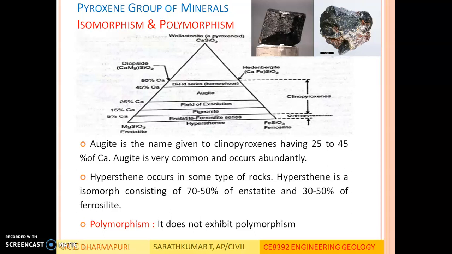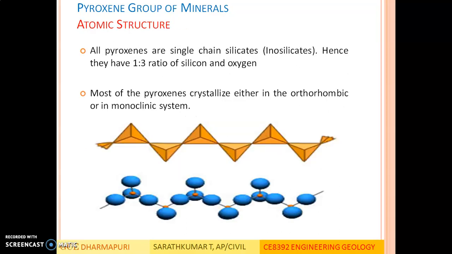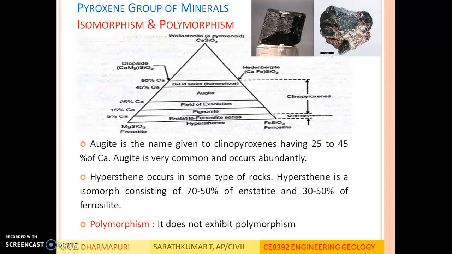In this slide, the general chemical composition is given as R2AlSiO6. Here the radical is either Mg, iron or calcium, and not more than 50% of calcium can be replaced in this pyroxene group of minerals. So the upper part of the triangle remains empty. There is no mineral containing those chemical compositions.